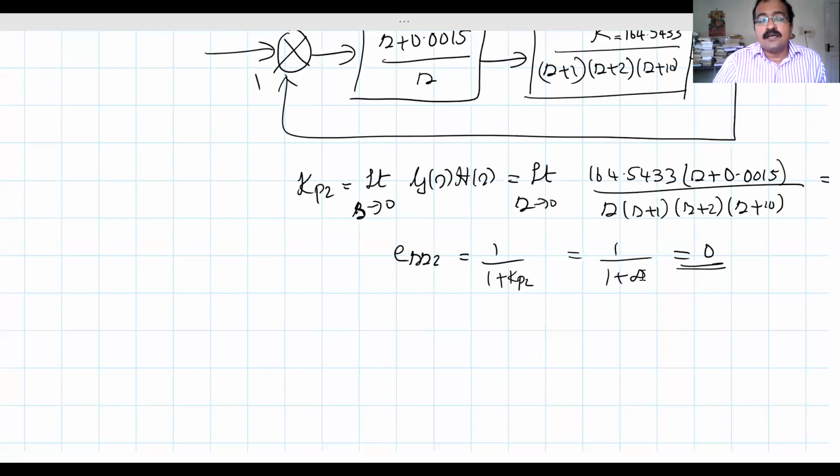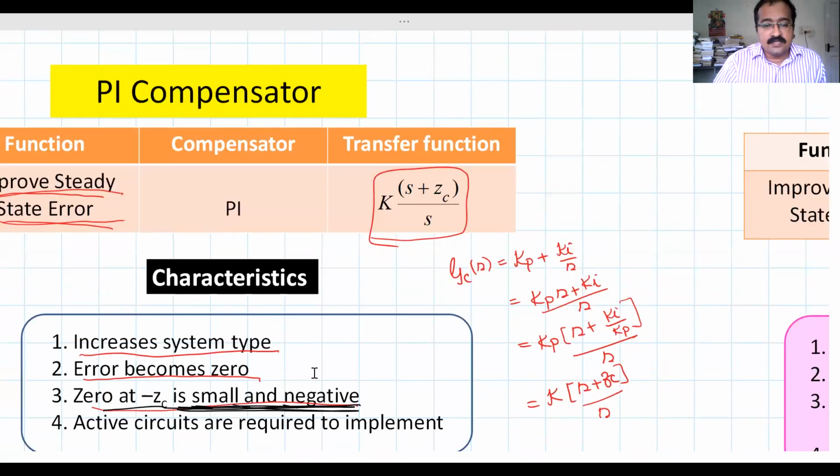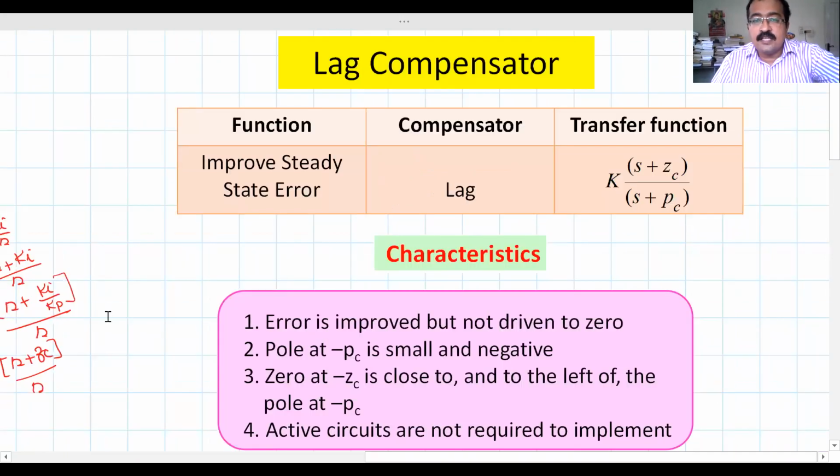Now let us look at the equivalent of a PI compensator. That is called a lag compensator. So lag compensator is an equivalent of the PI compensator, right? A PI compensator will drive the steady state error to 0. But here, error will not be driven to 0. Error is improved only. It is improved, but it is not driven to 0.